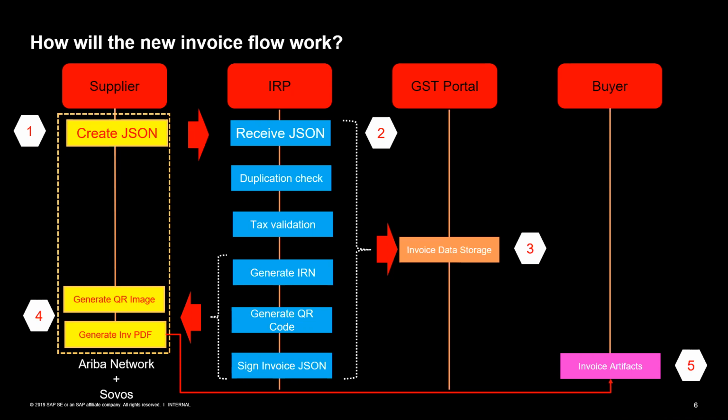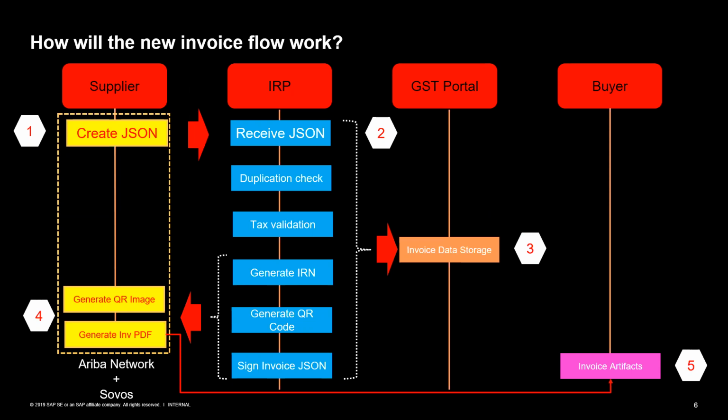So what they are saying is that the generation of the invoice from a JSON to a human readable format, the responsibility actually lies with the supplier, and the supplier has to generate that invoice PDF and submit it to the buyer. Now, your question can be divided into two parts.